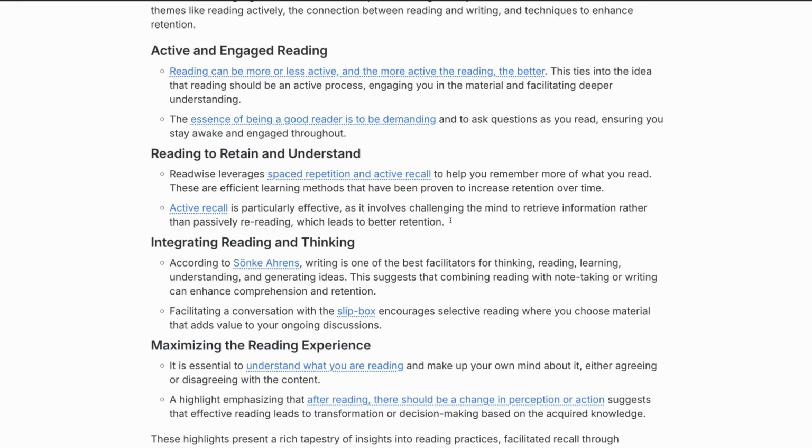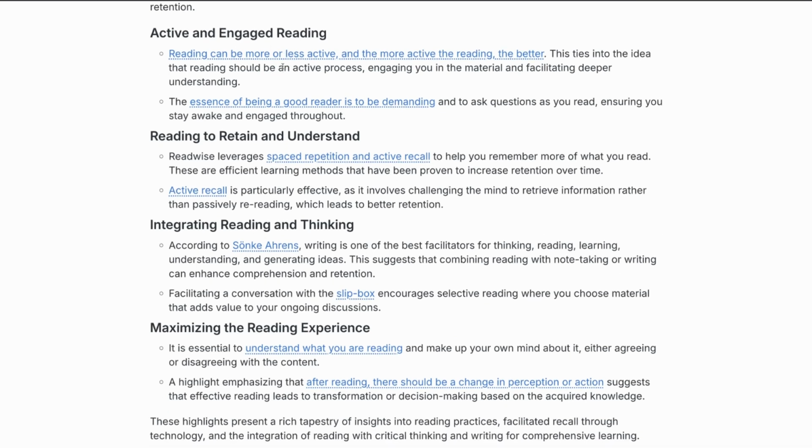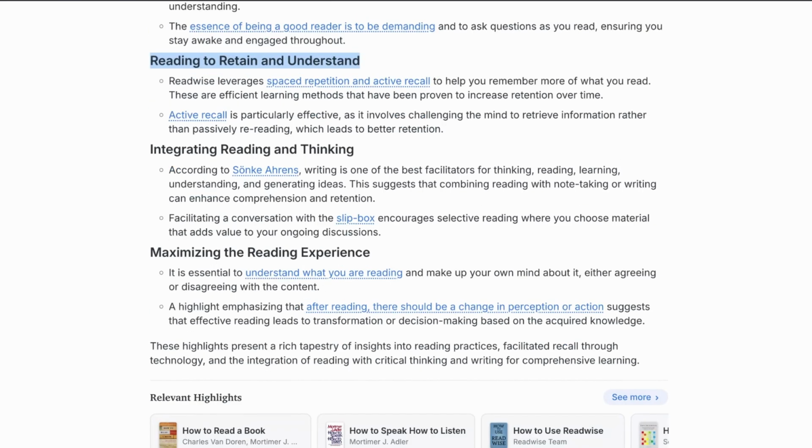But this video is not about how to read a book. This video is about Readwise Chat. You'll see that it has gone through, has looked at everything I've ever summarized and said, and it's saying, well, here's the key things about reading topically that you've said. Well, active and engaged reading is important. How do you read to retain and understand? Integrated reading and thinking and maximizing the reading experience.